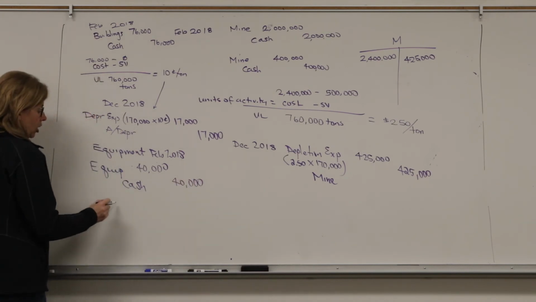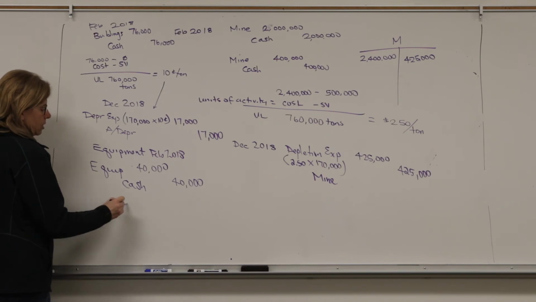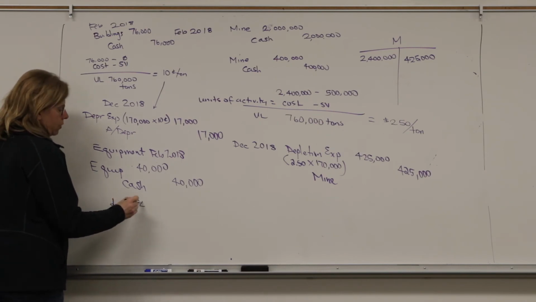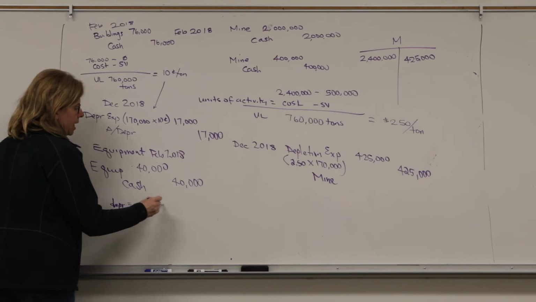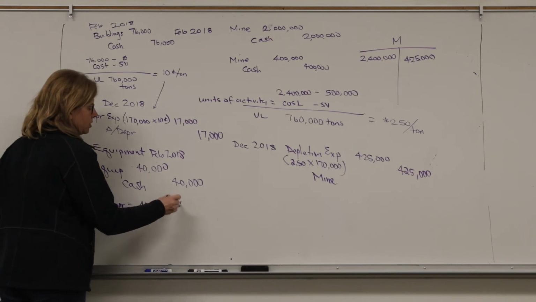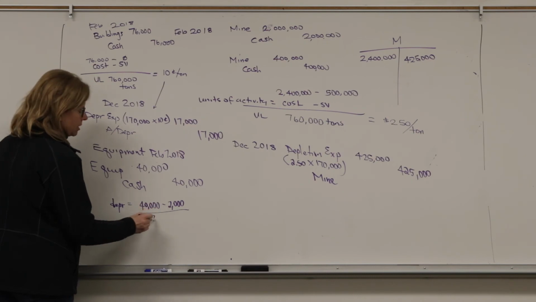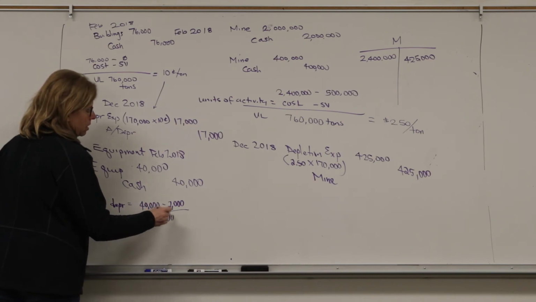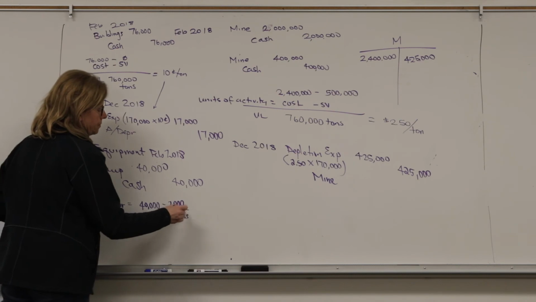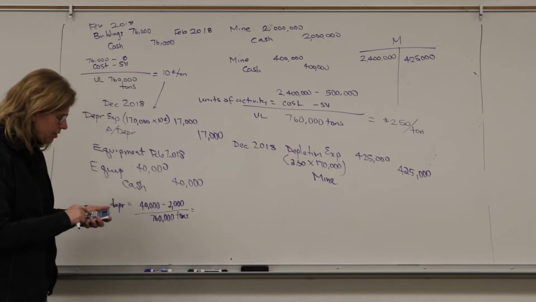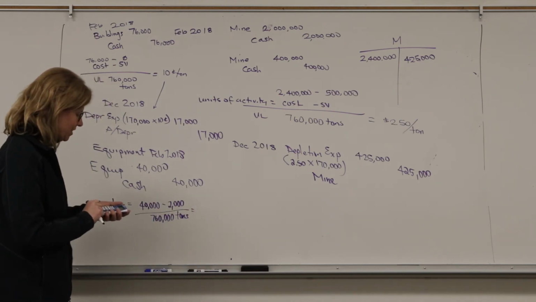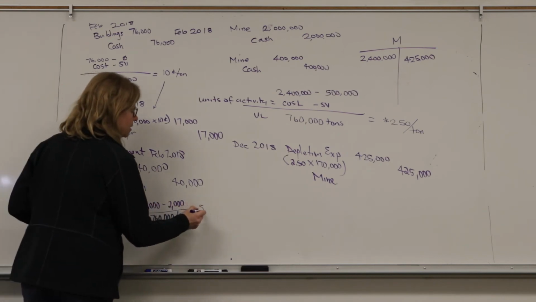And then at the end of the year, when I get the per unit, units of activity, for depreciation, I would have taken cost, $40,000. There is a salvage value because we can sell these, $2,000, and I would have divided by the 760,000 tons. So if I take 38,000 and divide by 760,000, 5 cents a ton.